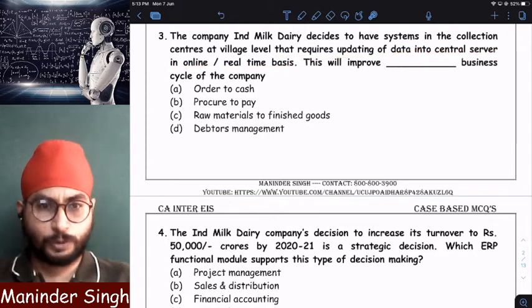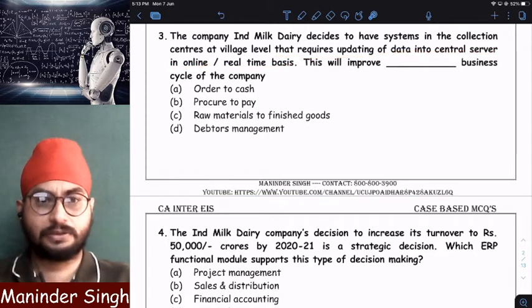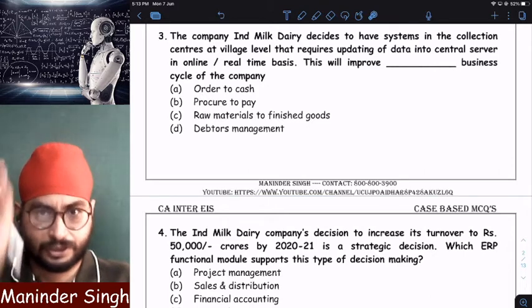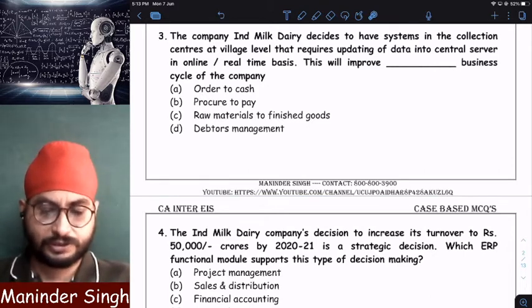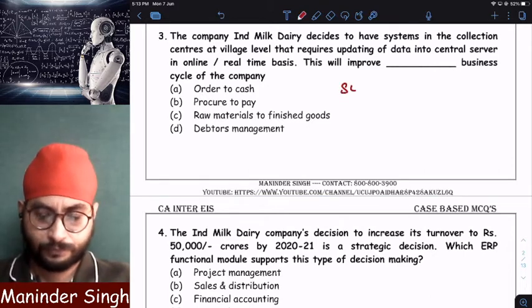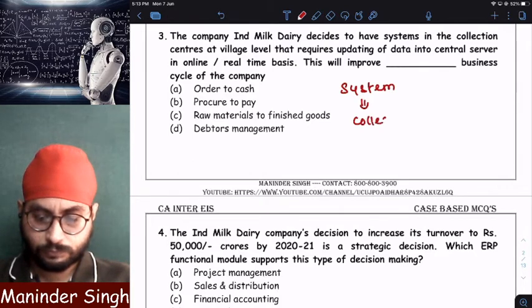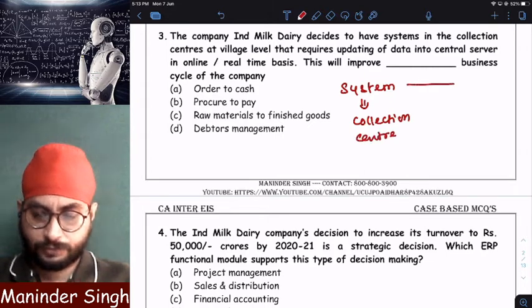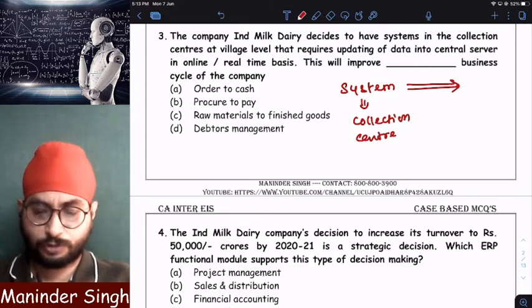So whenever I go to any collection center, I buy milk, immediately the purchases should be recorded in the system which is there in a collection center. Clear? And whatever I record in the system should automatically be updated where? Updated in central server or main server.